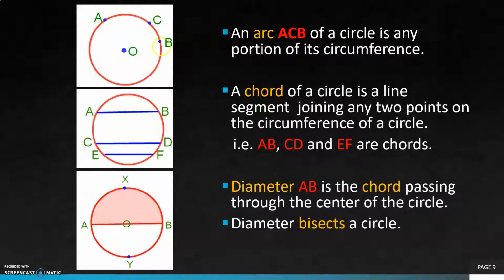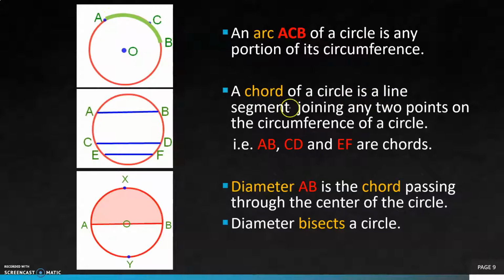Suppose A, C, B are any 3 points on the boundary of the circle. When we join these points as ACB, this is the arc, that is any portion of the boundary or circumference of the circle.